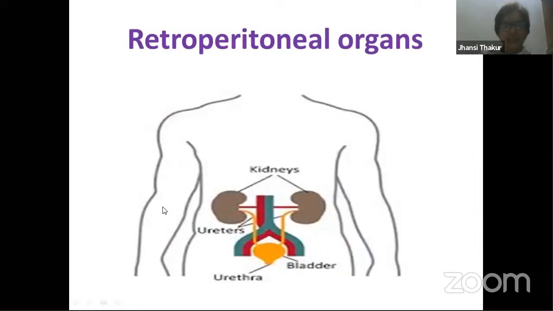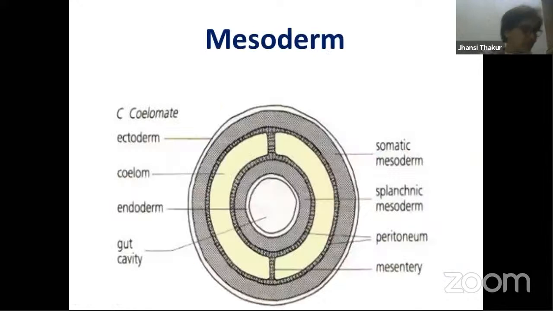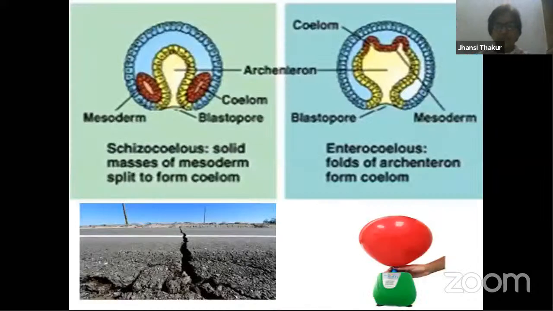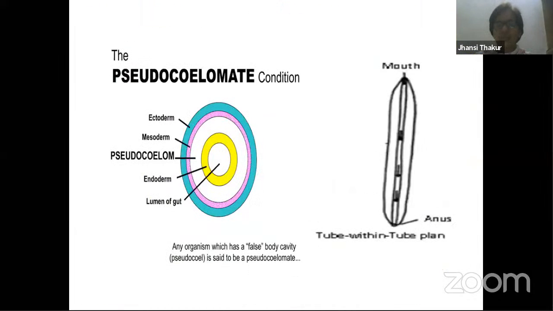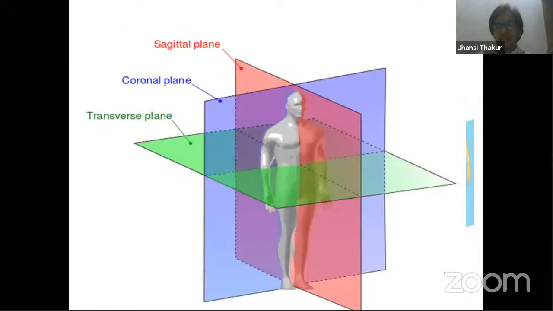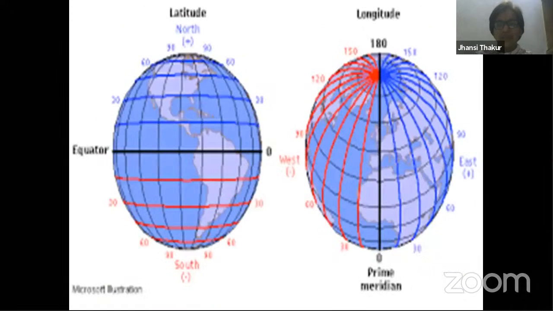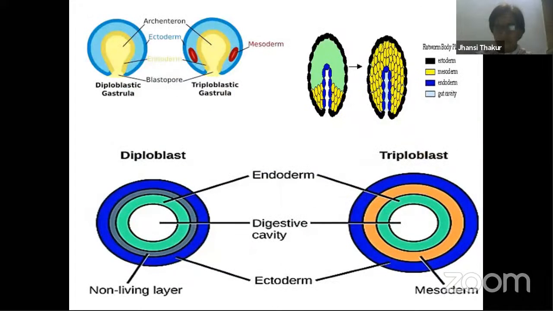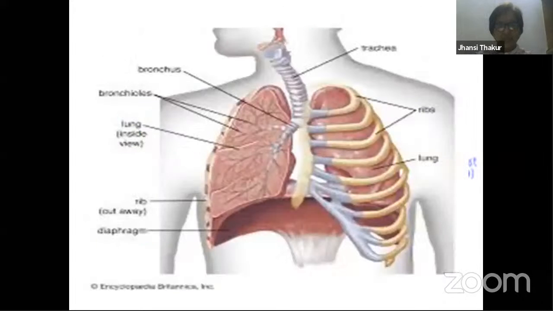Hope with this you have understood all the three primary germ layers that we have discussed, and how we connect all the conditions. And one important part over here: I mentioned the paired organs lying on either side of the principal axis.